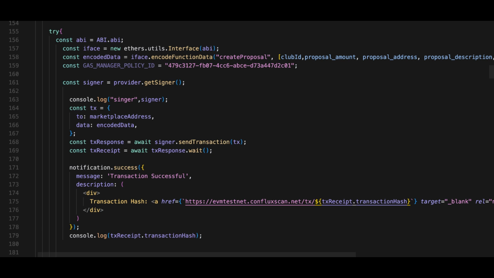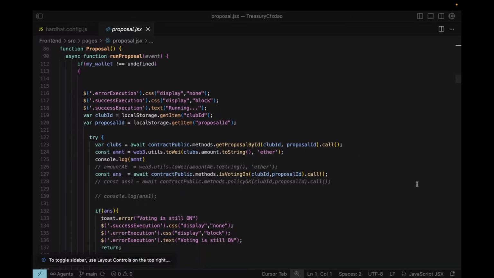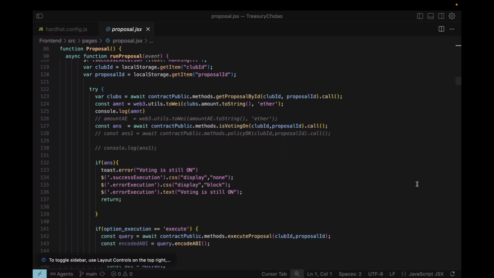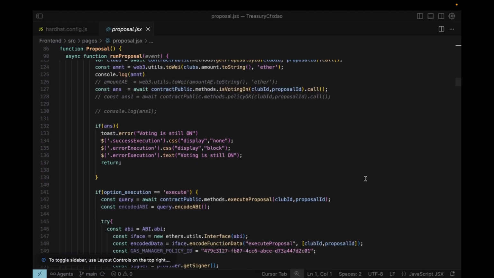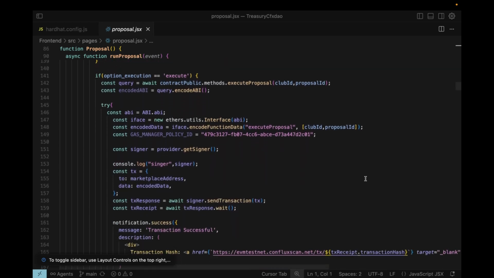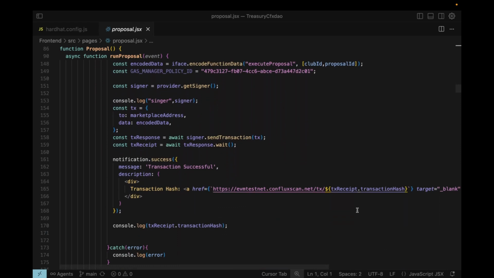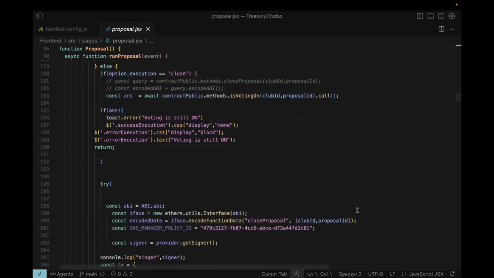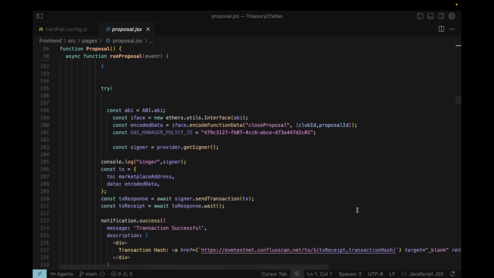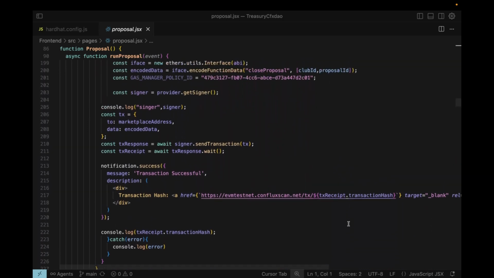The runProposal function is responsible for finalizing a proposal by either executing it or closing it. It first validates the user inputs such as the selected action and password, then checks the proposal details from the contract to ensure that the voting period has ended. If the user chooses to execute, it calls the smart contract's executeProposal method, and if the user chooses to close, it calls the closeProposal method. Once the transaction is sent through the connected wallet, it displays a success message with the transaction hash link, otherwise, it shows an error.